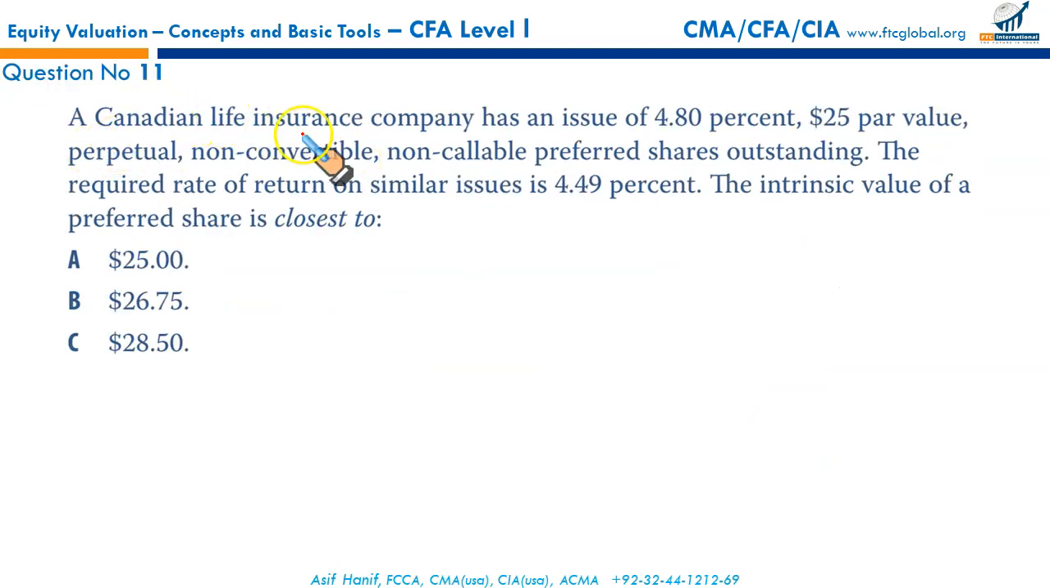A Canadian life insurance company has an issue of 4.8% $25 par value perpetual, non-convertible, non-callable preferred shares outstanding. Let us first calculate the amount of preferred stock dividend. $25 times 4.8%. So basically the dividend is going to be $1.2. The required rate of return on similar issues is 4.49%. That is the required rate of return on cost of preferred stock.